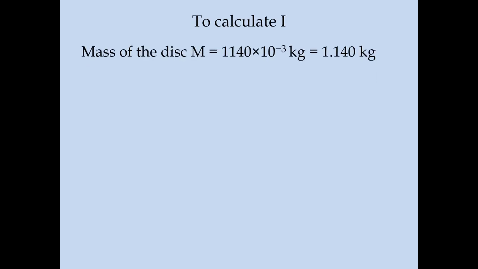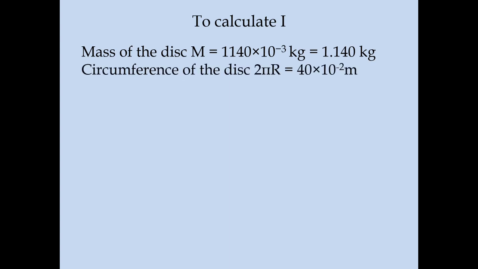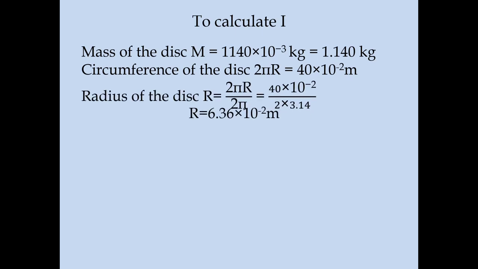The mass of the disc is 1140 grams, that is 1140 into 10 power minus 3 kilogram, or we can write that as 1.140 kilogram, bringing the 10 power minus 3 inside. The circumference of the disc, which is given by 2 pi r, is found to be 40 centimeters or 40 into 10 power minus 2 meters.